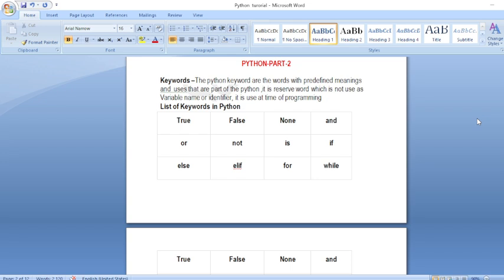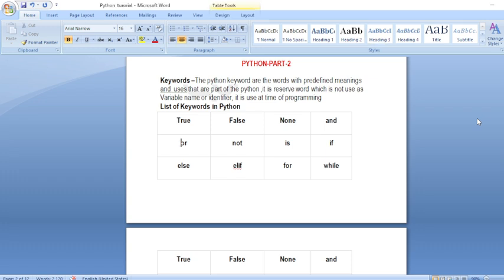Today we will discuss Python part 4. The previous class already completed Python part 1. Today's discussion is on keywords. Keywords in Python are words that are predefined and have a specific meaning. They are reserved words, which cannot be used as variable names. Python keywords cannot be variable names.